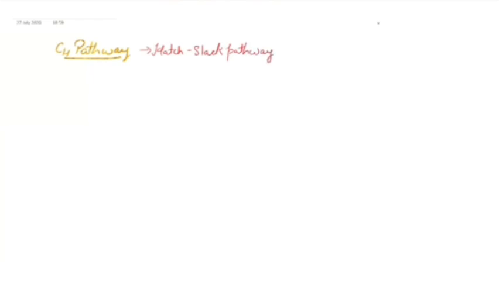Now, why is this pathway known as the C4 pathway?